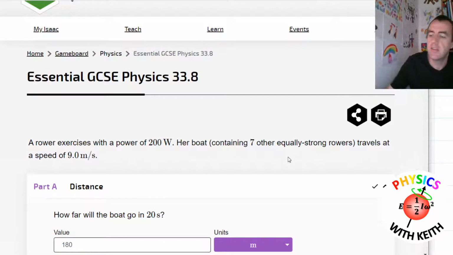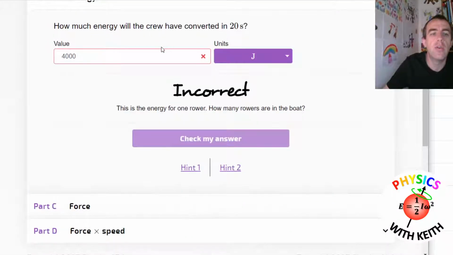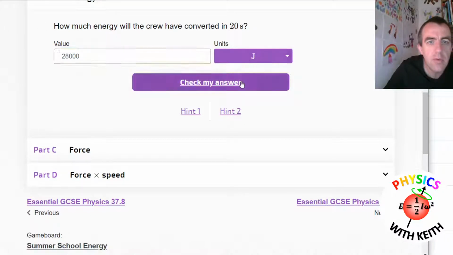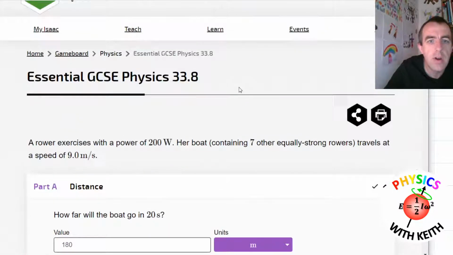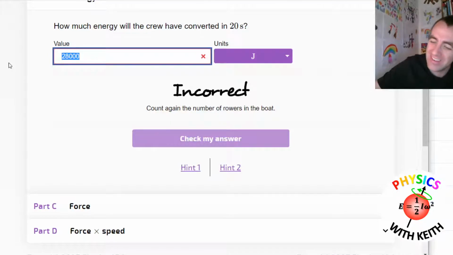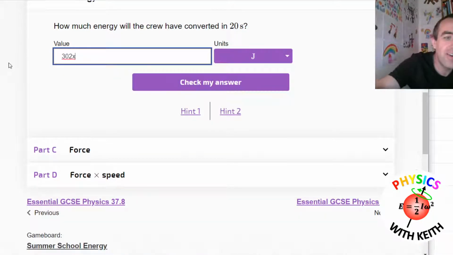That's embarrassing. 7 rowers. So if each rower is converting 4,000 joules, then 7 of those is 28,000. Is that right? Yep, joules. Count again the number of rowers. 7 other equally strong. Oh my goodness, I really am not reading this question correctly at all, am I? So 200 multiplied by 20 multiplied by 8. There are 8 rowers in total. Oh, I'm doing exactly what the students do. 3.2 E4.